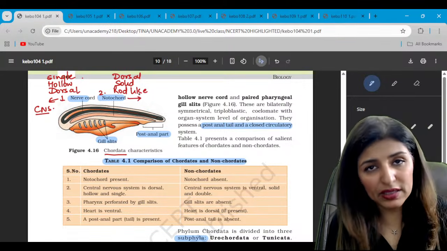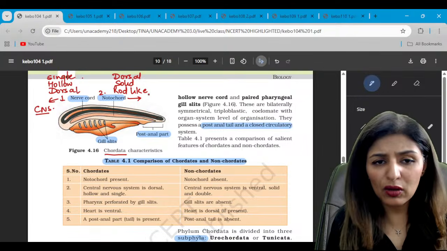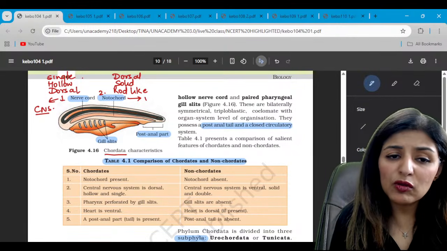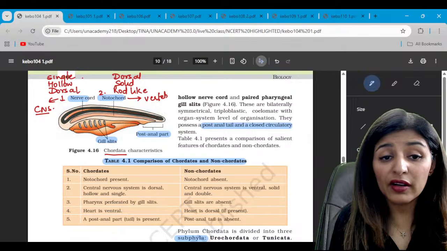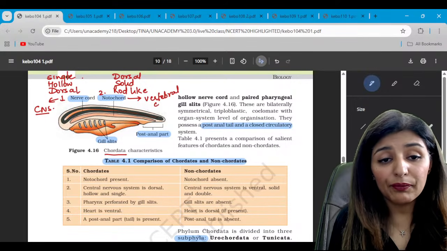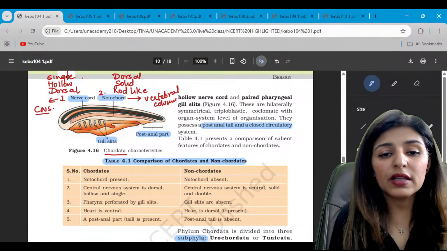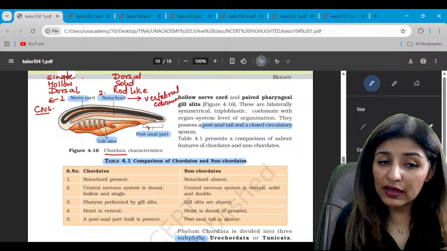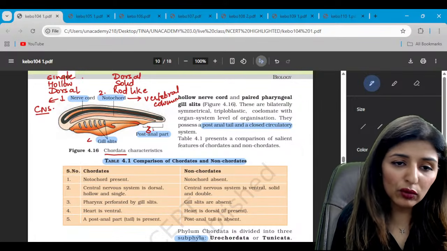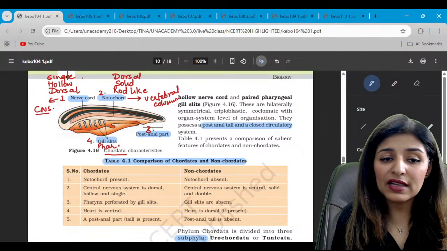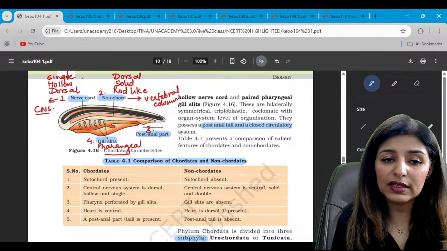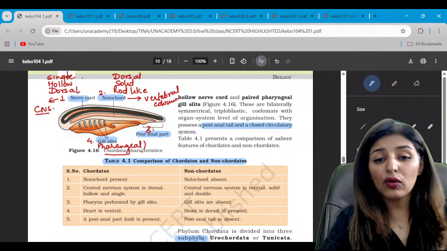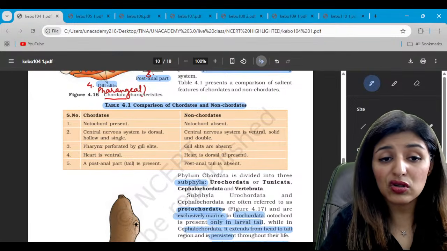Notochord, if it persists, may or may not get modified. If it gets modified, like in our case, it gets modified into vertebral column. That is why we are known as vertebrates. Then there is a post-anal tail, and fourth is the gill slits in the pharynx area, so pharyngeal gill slits. Is that clear? These are the four common features of chordates.